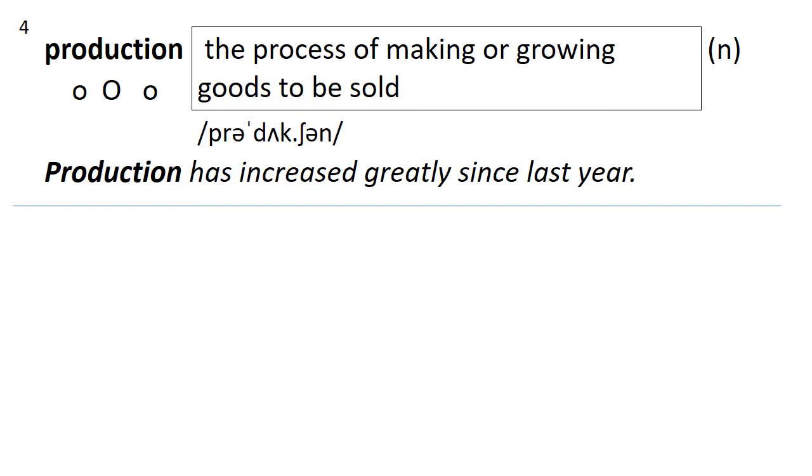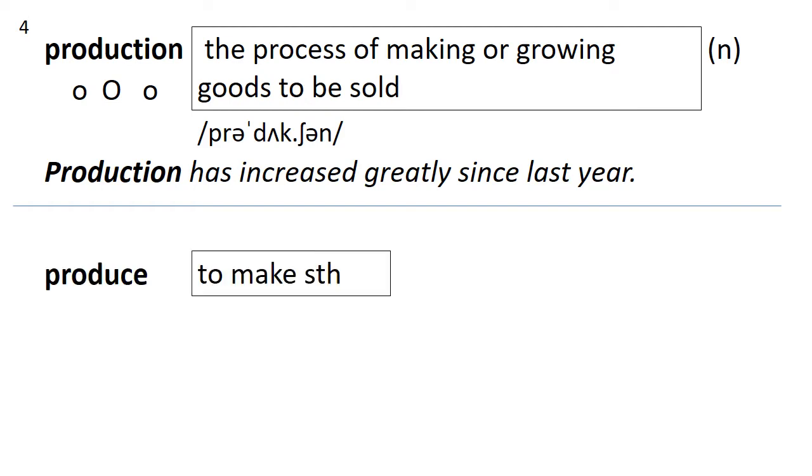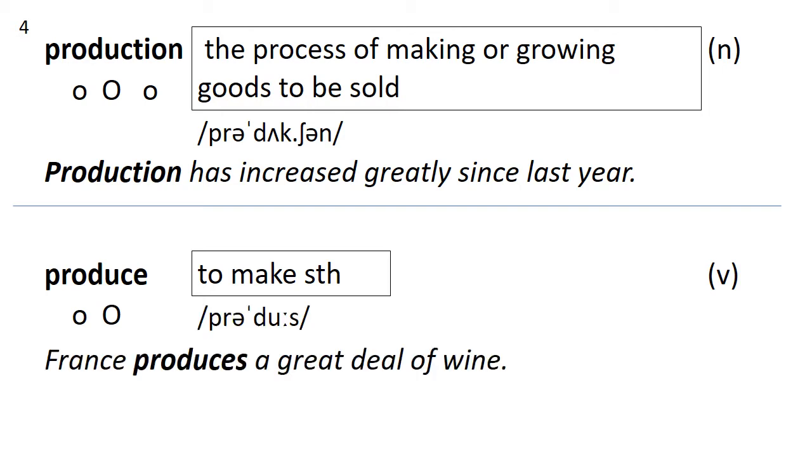Now it has a word family which is produce. Produce just simply means to make something. Again, usually with like a business or with plants. It's a verb. How many syllables? Produce. 2. Stress on the second syllable. France produces a great deal of wine. So they make a lot of wine.